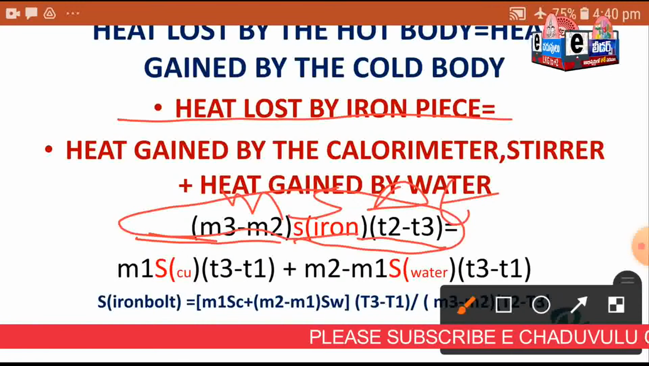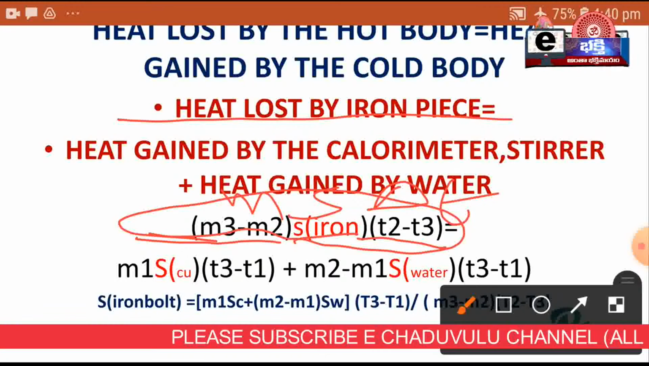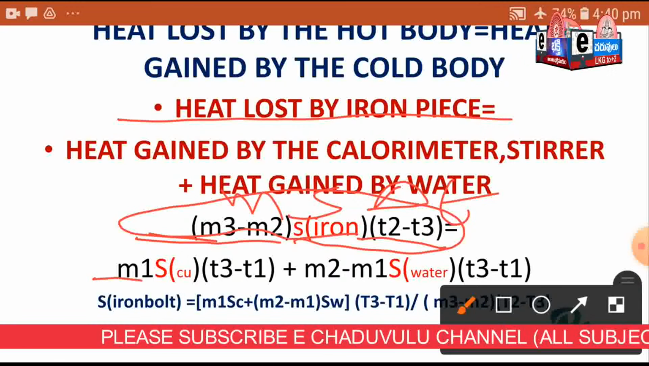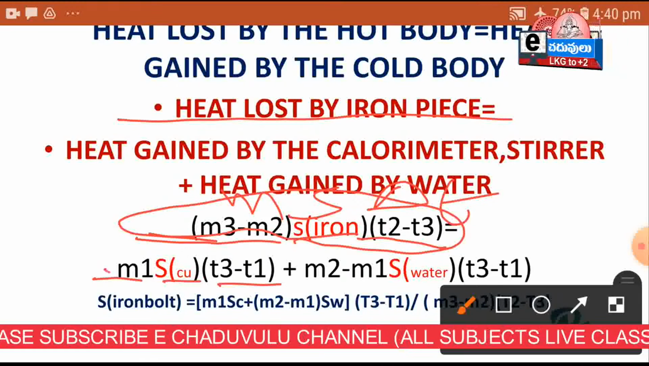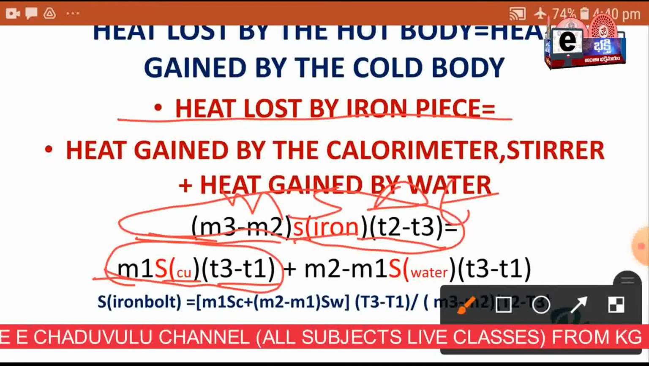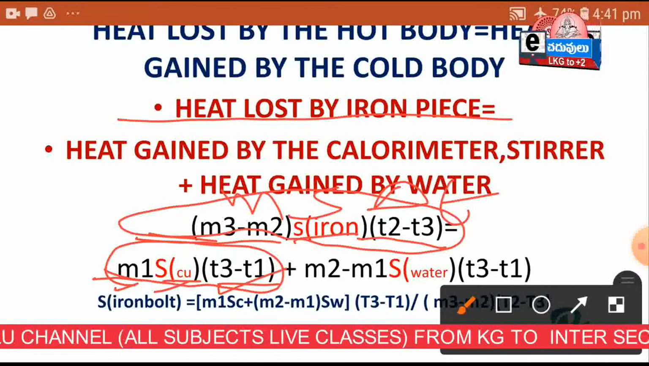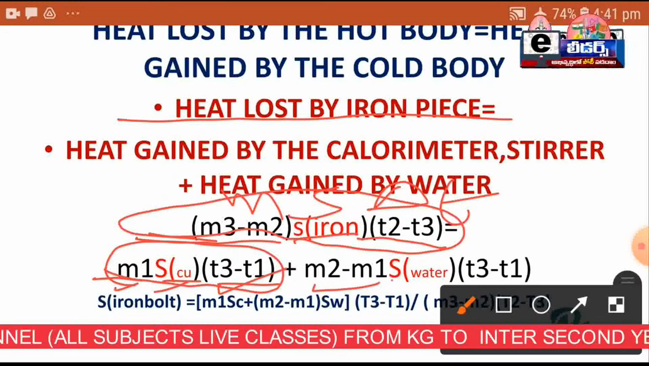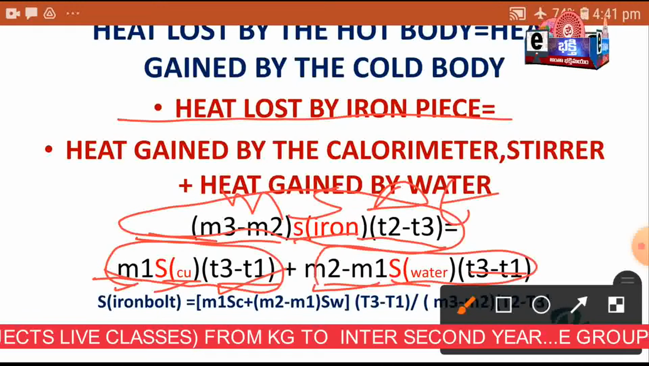Heat lost by the hot body is equal to heat gained by the cold body. Here this is the calorimeter. This is the mass of the calorimeter, specific heat of the calorimeter, temperature difference. This is the heat gained by the calorimeter, M S delta T. And this is the mass of water, specific heat of water, temperature difference. This is the heat gained by the water.